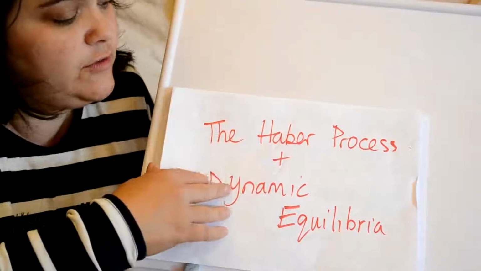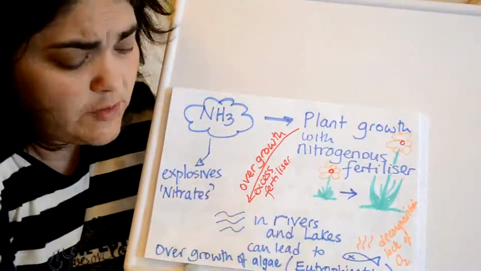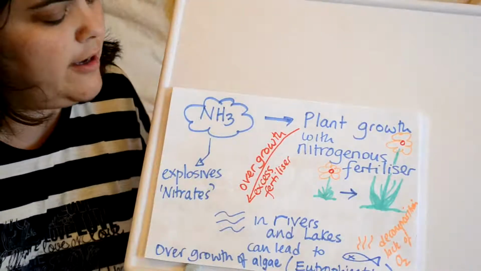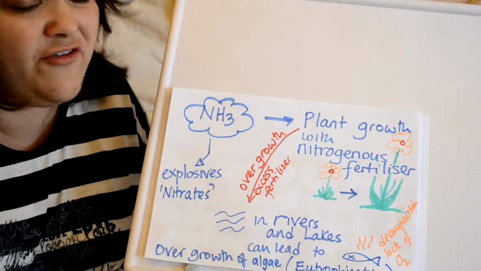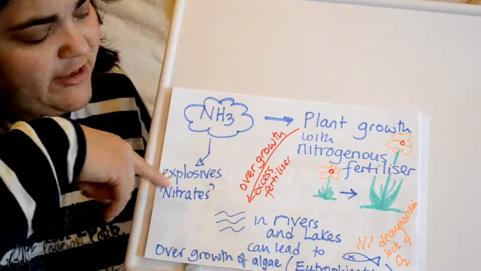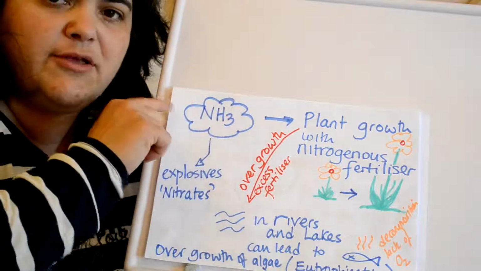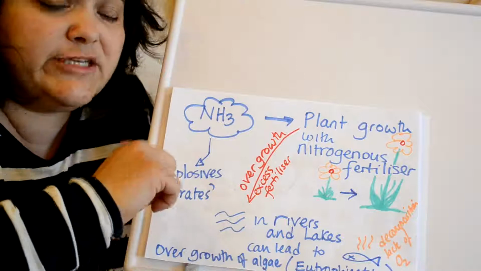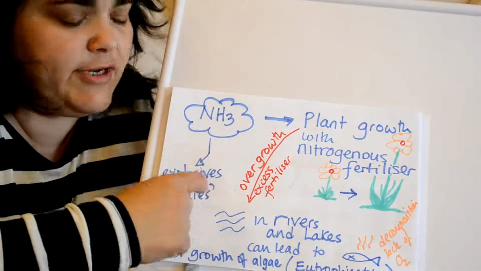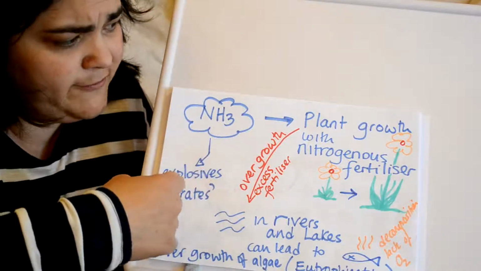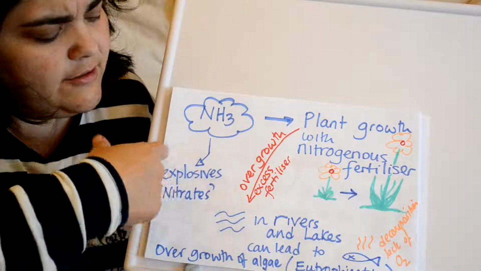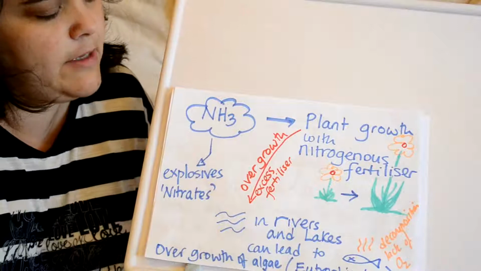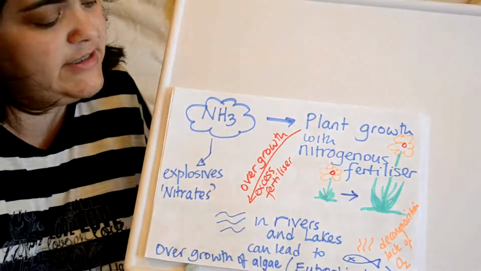Anyway, hello. So the Haber Process was originally discovered or invented by 2 men actually, Haber and Bosch, for the First World War. Its main reason to be found was to obviously create this substance here, ammonia. Ammonia is a main constituent of explosives in the form of nitrates. Nitrates are actually very explosive, and that was its main purpose and why so much money was being put into